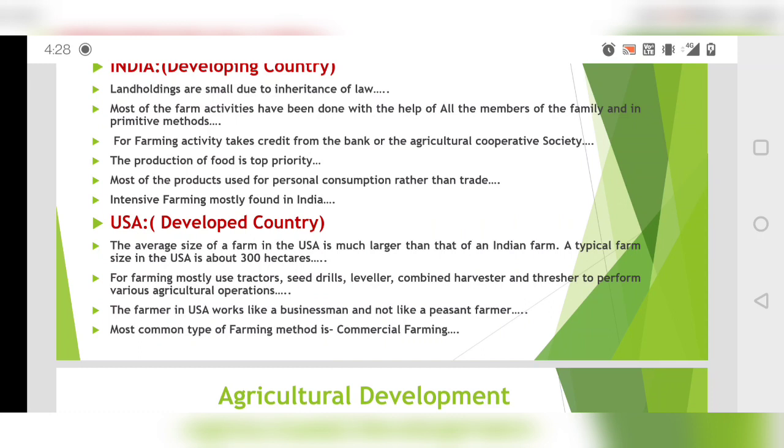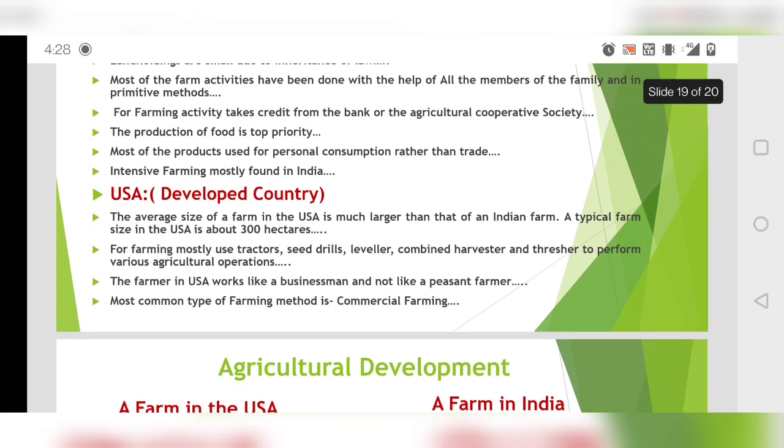The farming activity takes credit from a bank, they take a loan from a bank or the agricultural cooperative society. Production of food is top priority, because we want it for survival, for livelihood. So we will be growing more food instead of cash crops. Most of the products are used for personal consumption rather than for trade purposes. Then intensive farming is mostly done in India.